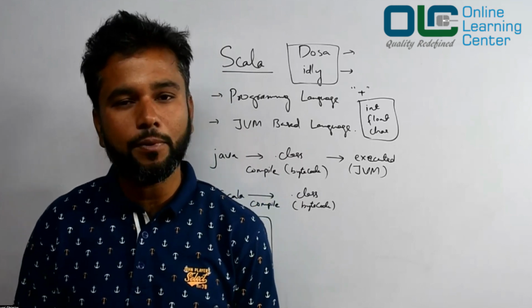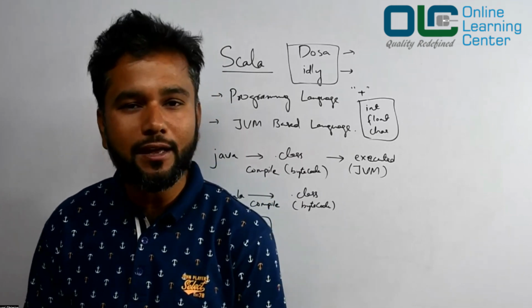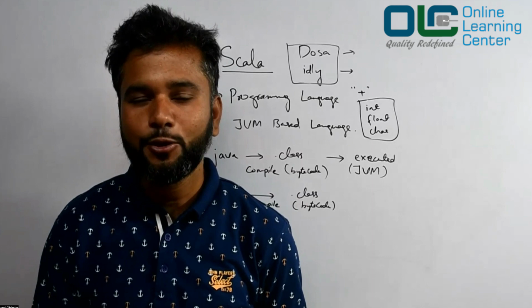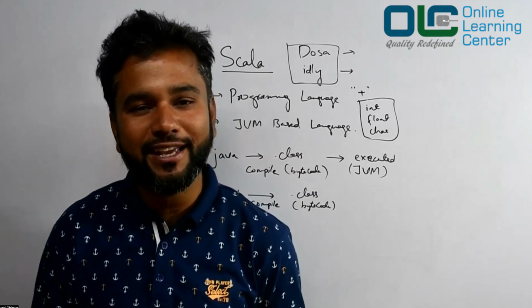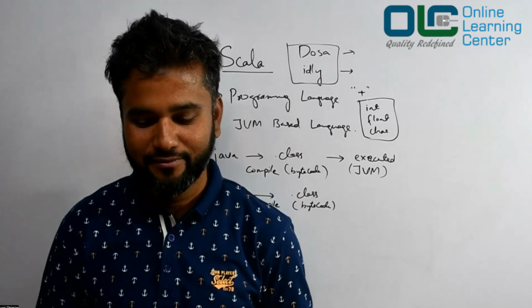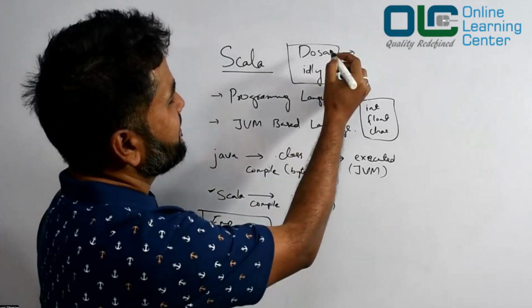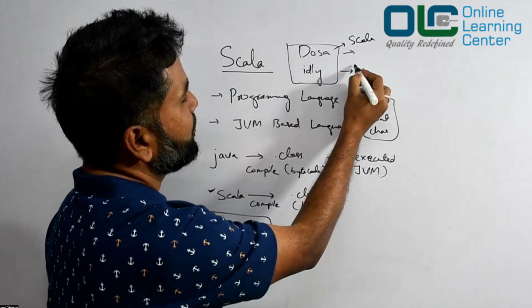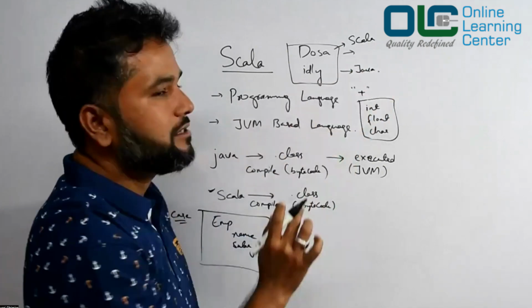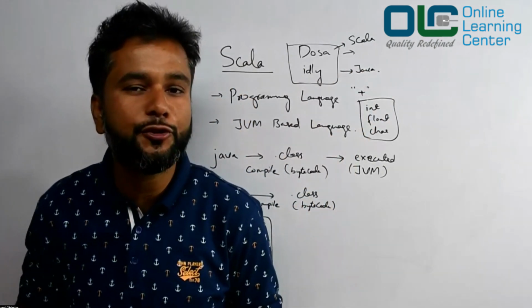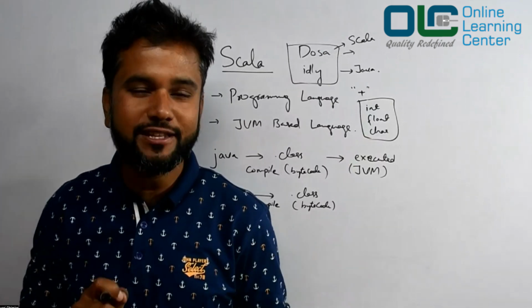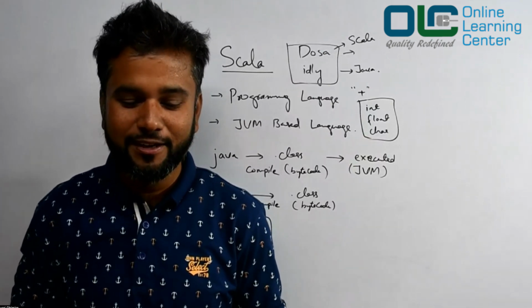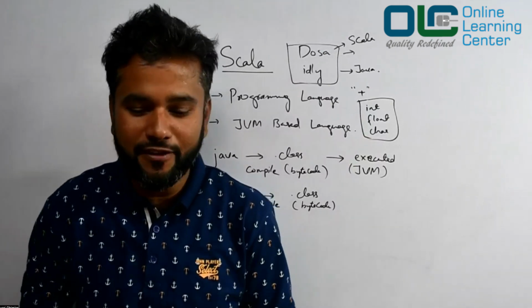I'll give you another example. Whether you take samosa or whether you take puri, do you agree with me that at the end of the day, you are eating maida, right? Now, consider this your Scala, and consider this your Java. That's the dumbest example I can give you to explain what is the difference between Scala and Java, right? It's the same with some additional benefit, of course, right?